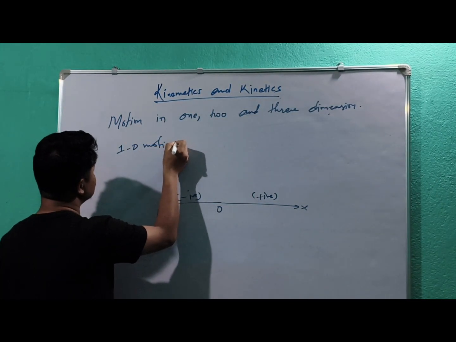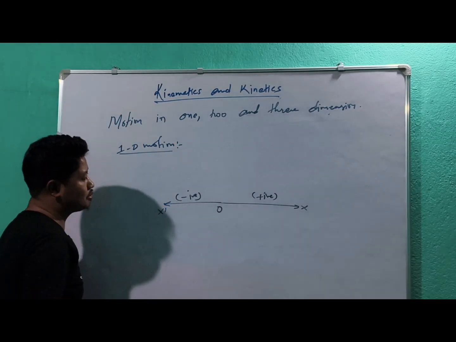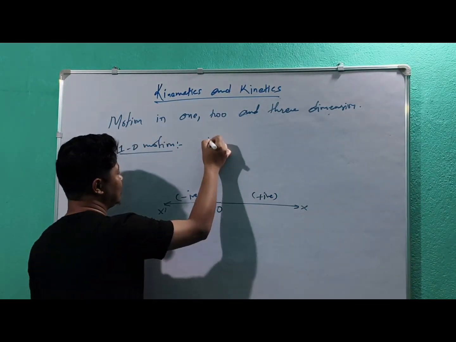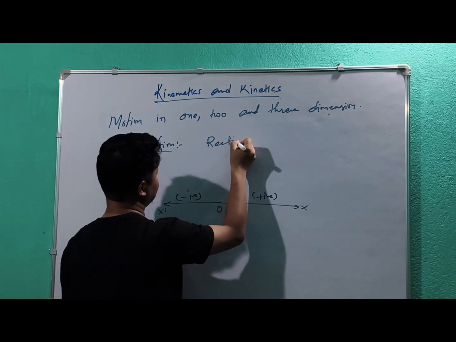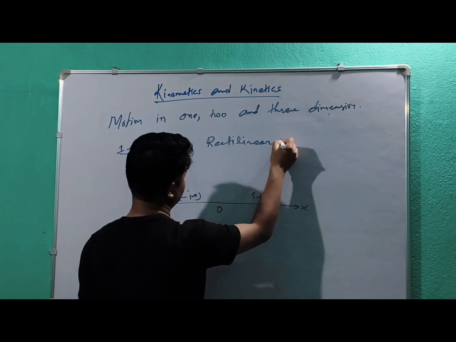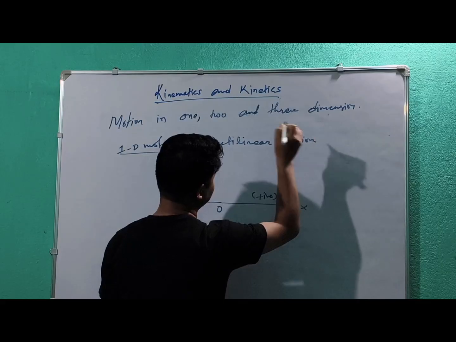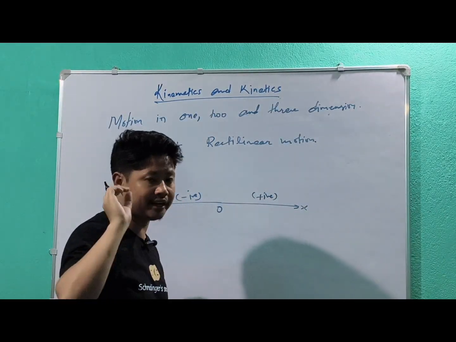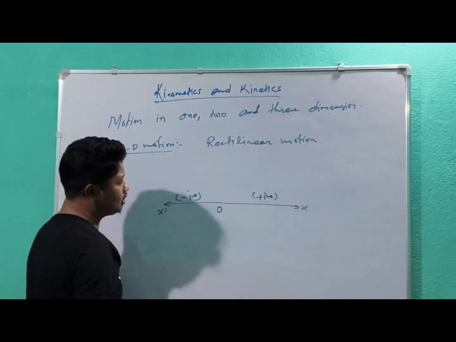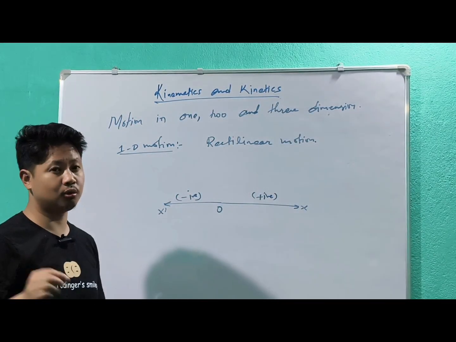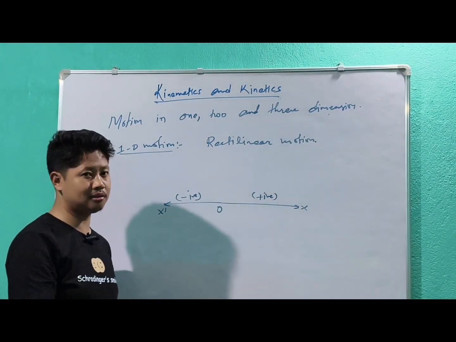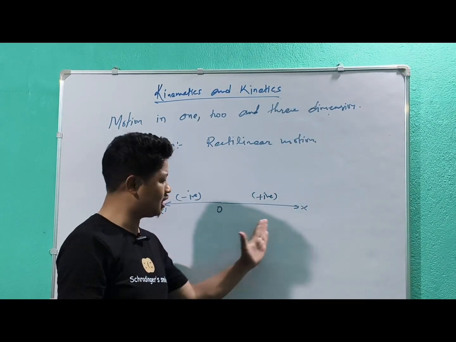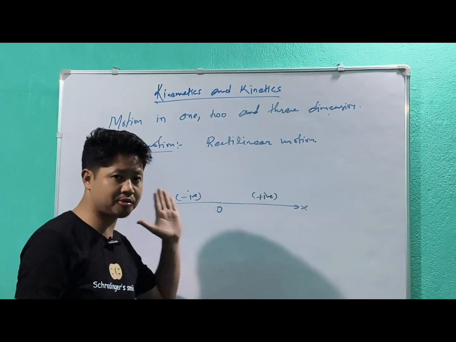What is 1D motion? Here the object will travel in a straight path, so we call it a rectilinear motion. Do you understand that? Rectilinear means moving in a straight path or a straight line. So one dimension motion is a rectilinear motion. Why is it rectilinear? Because in that case the body is moving only in one axis or in a straight path.